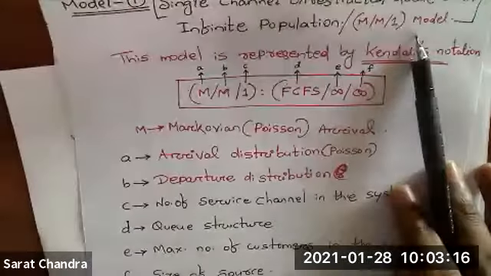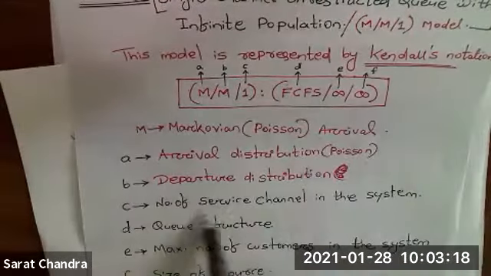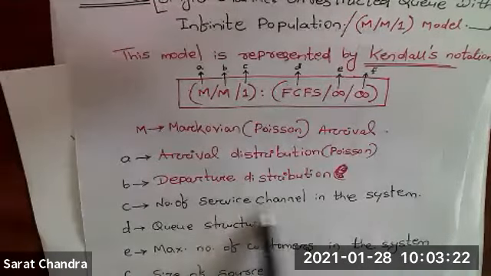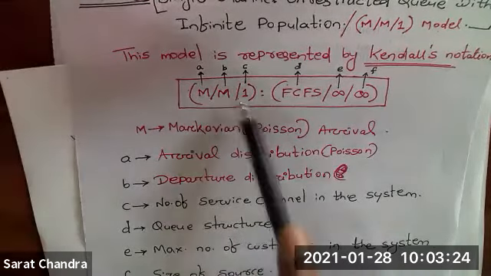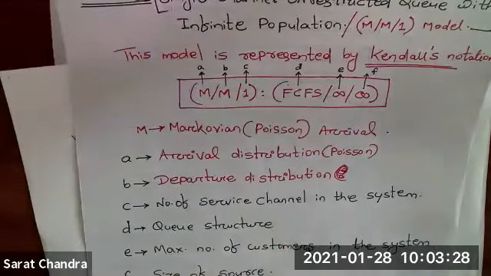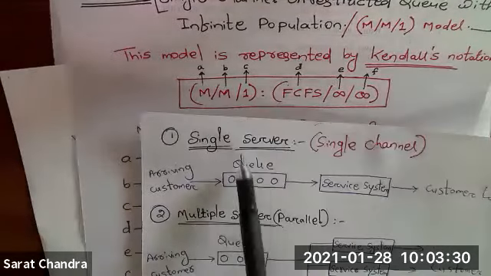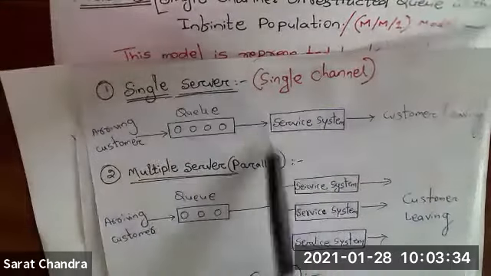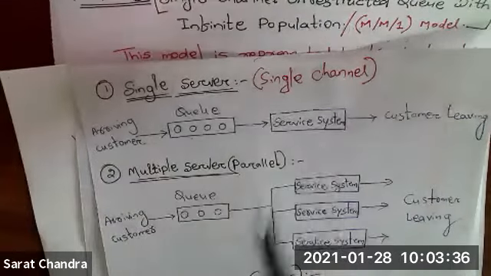So A, B gone. Then C. What do you mean by C? C is the number of service channels in the system, or number of servers in the system. So this means only one server in the system, single server. For example, this one. Single server system, only one server will be there. Clear? Right.